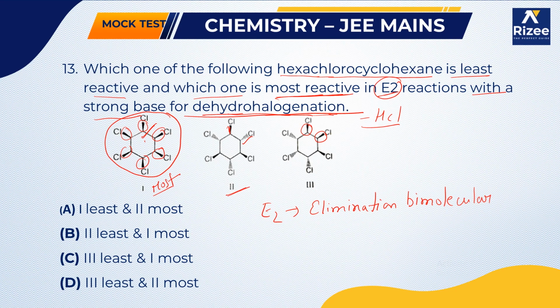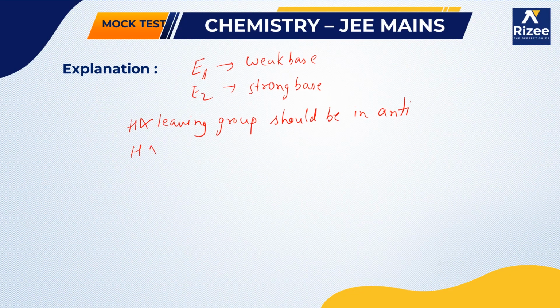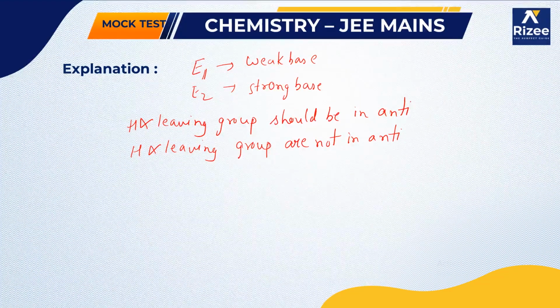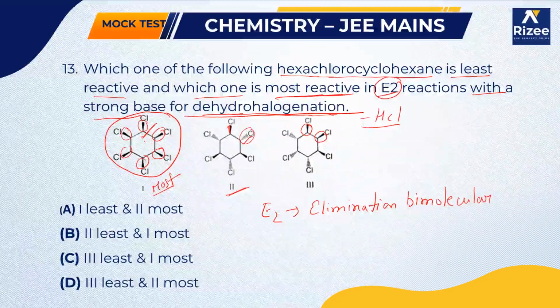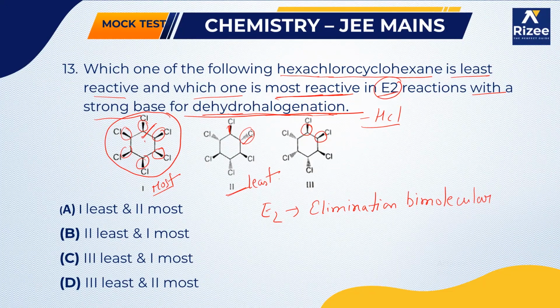In the second one, one chlorine is below the plane and the other is above the plane, so the hydrogen and the leaving group are not in antiposition. For E2 elimination, the two atoms being eliminated should be in antiposition. So it will be the least reactive. Our answer is the second option: 2 is least and 1 is most.